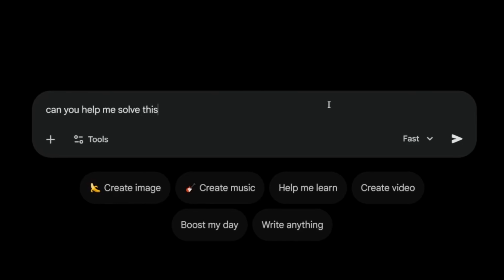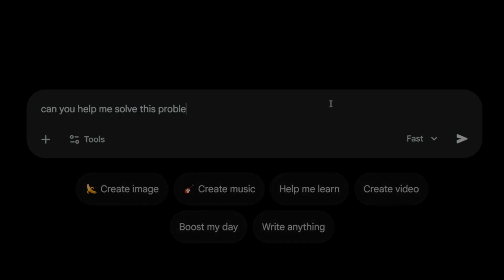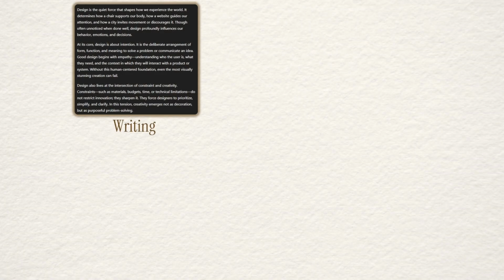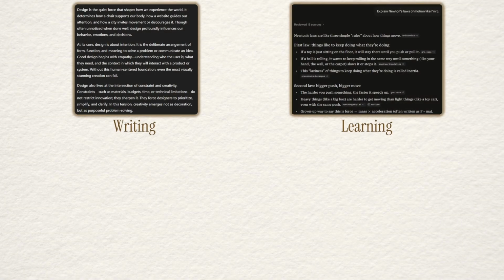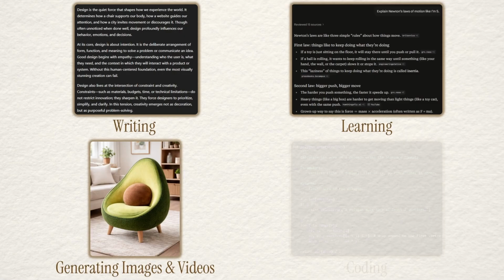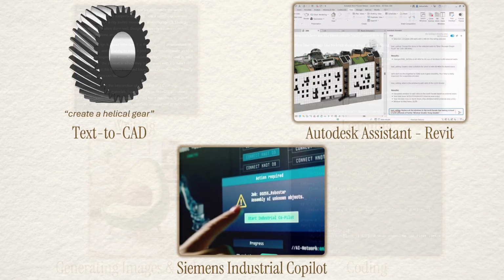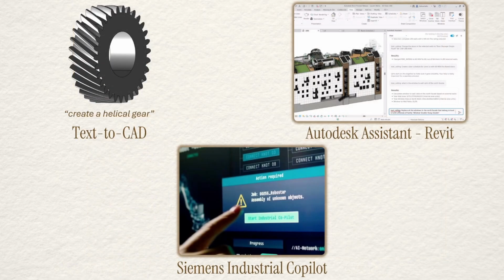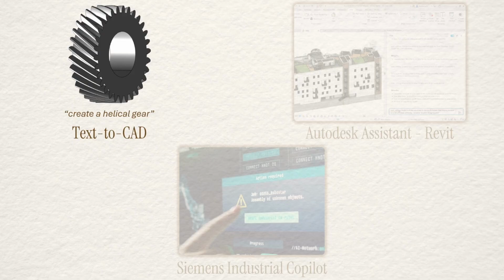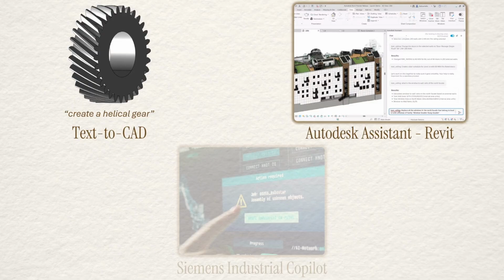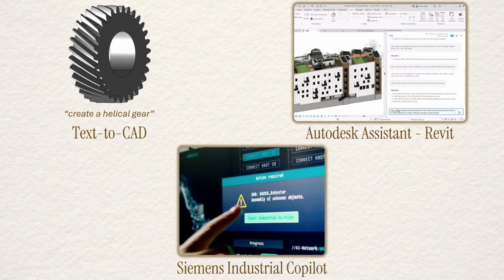By now, you've almost certainly used some generative AI tool to write text, learn about new topics, generate images and videos, or even write code. And guess what? Generative AI is also becoming increasingly popular in engineering and design. Today, we can generate CAD models from text prompts and even make decisions about materials and manufacturing within design workflows,